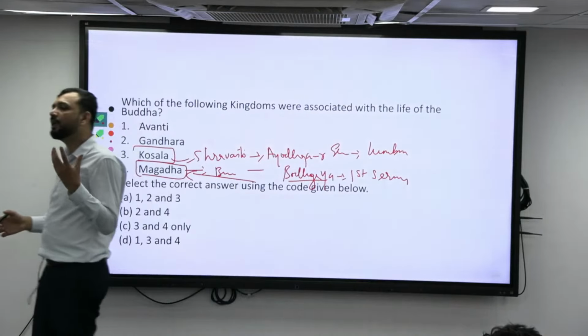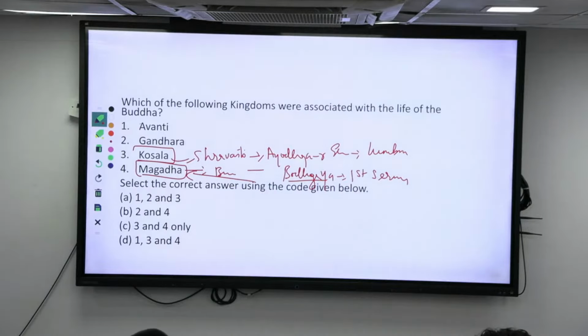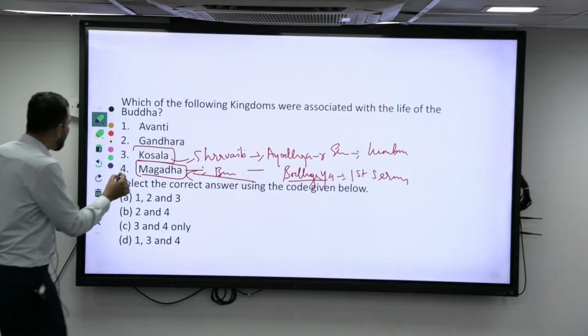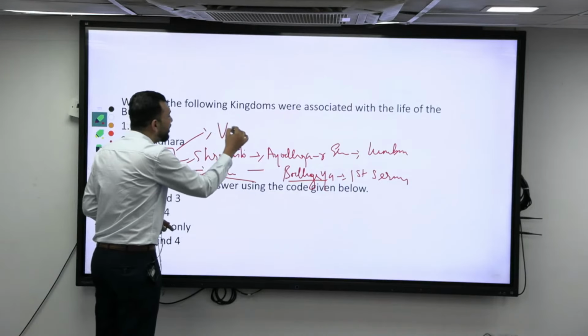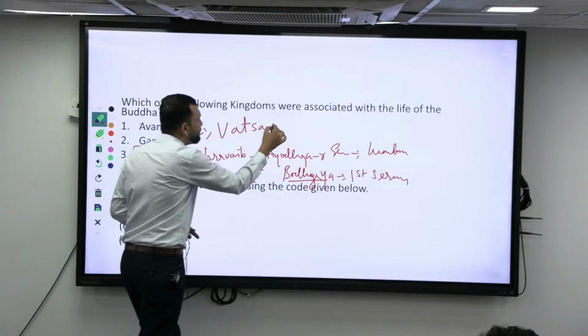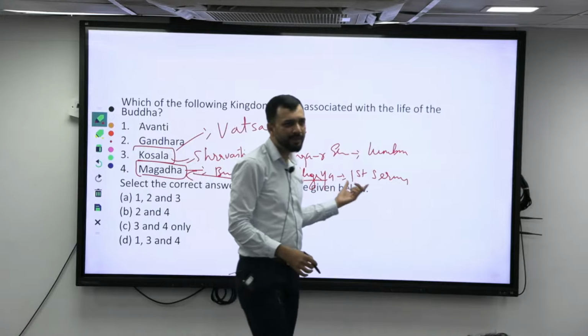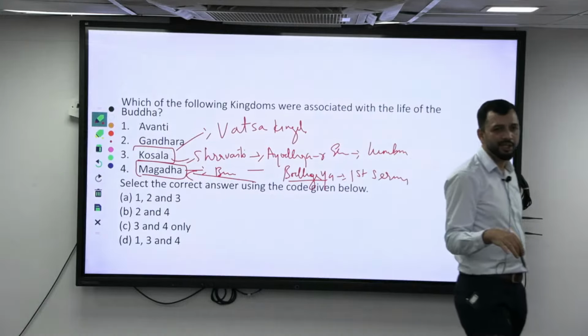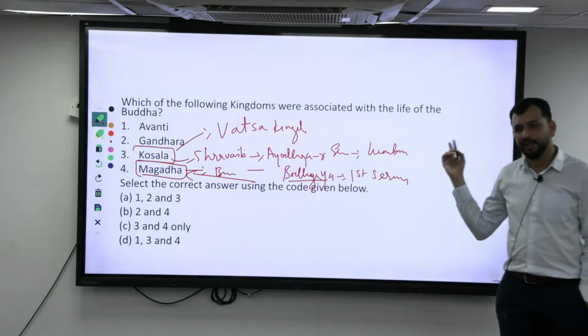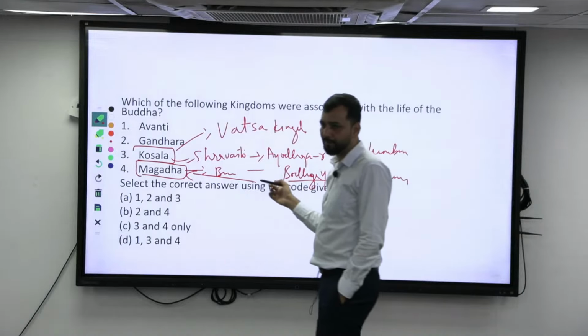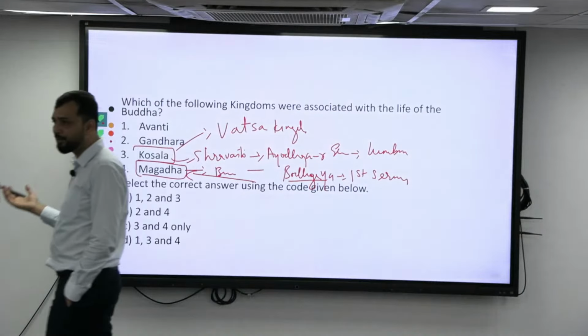Other important places are his death place, right? That is Kushinagar, and then the last meal he ate at Pava, all belonging to the Malla Republic. So that you should know. Along with that, he also spent some time in the Vatsa kingdom. With kingdoms, in 3 kingdoms he spent his time, and with the Republic Lichchhavi you should know. Then you should know about Malla, right? Those 3 republics you should know.